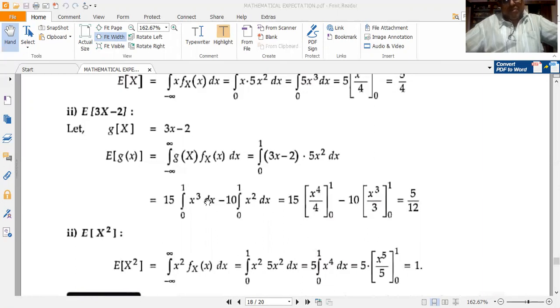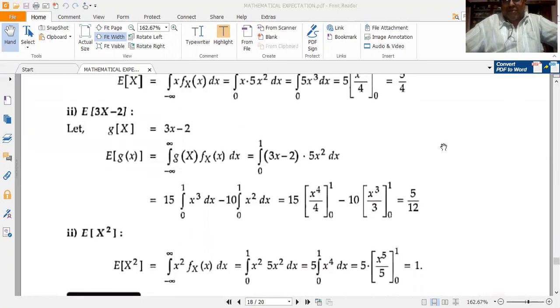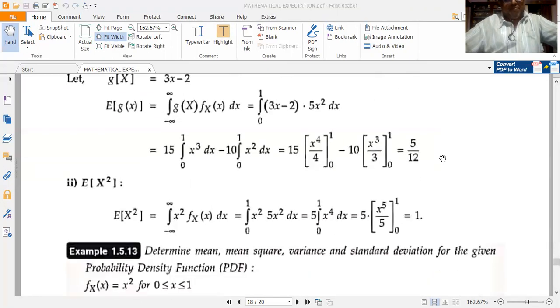So now integrate. The integral of x to the power of n dx is equal to x to the power of n plus 1 by n plus 1, the standard formula. So I get 15 x to the power of 4 by 4, limit 0 to 1, minus 10 into x cubed by 3, limit 0 to 1. So I substitute the upper and the lower limits. I get 5 by 12 upon simplification. I hope you know simplification with the LCM, so do it accordingly and you will get it.